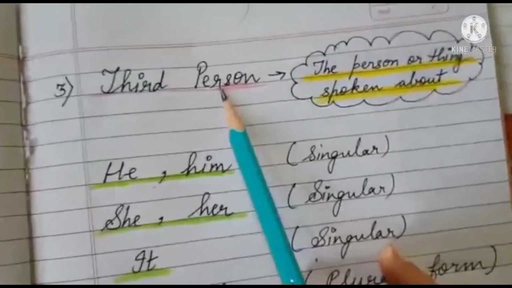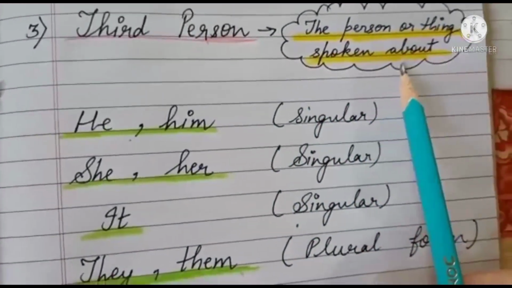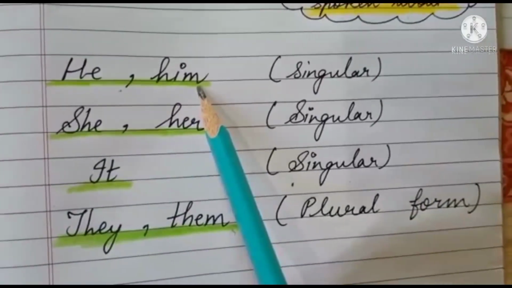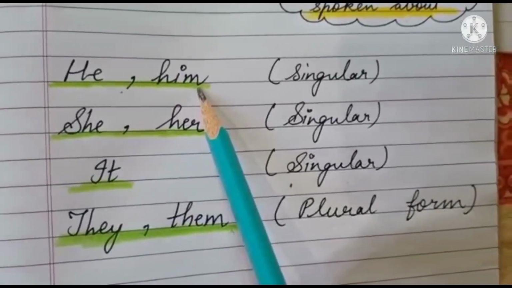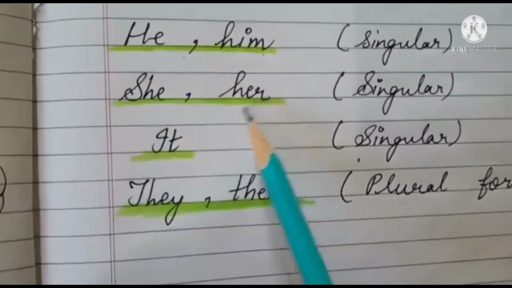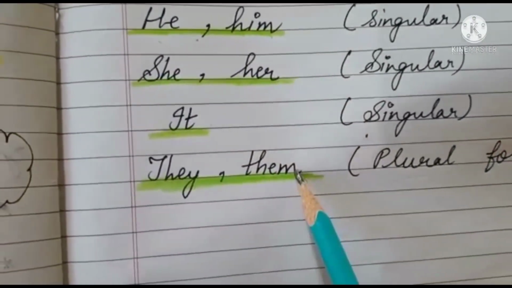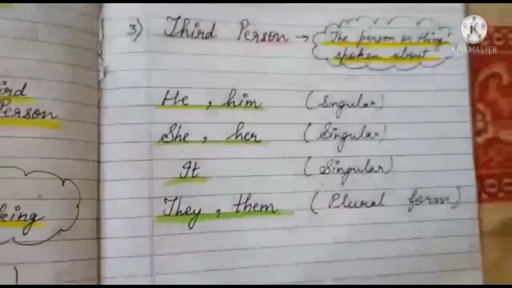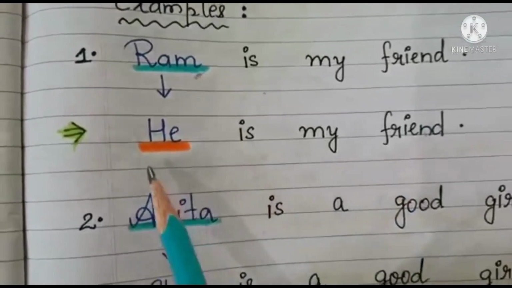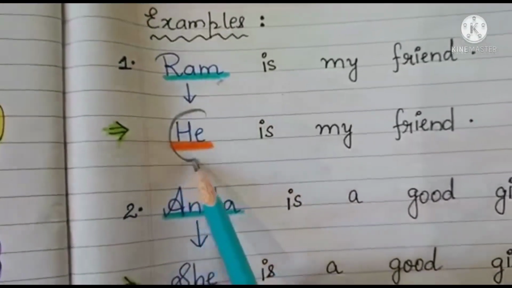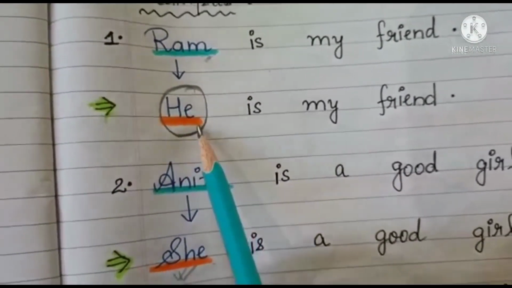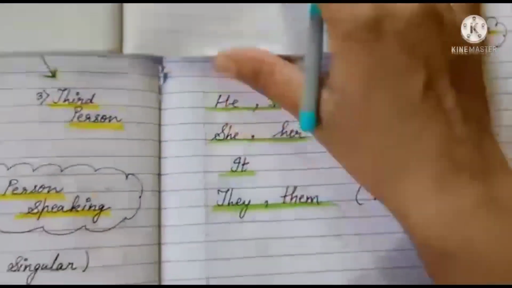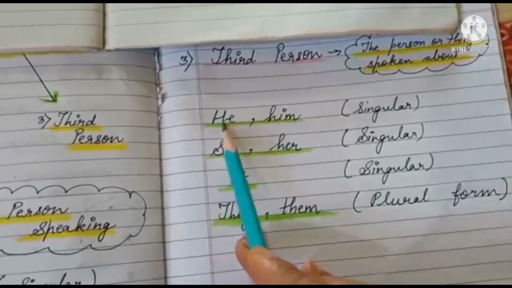And third person pronouns, the person or thing spoken about. And these are the pronouns that we use in third person: he, him, she, her, it, they, them. Suppose I give you an example. Suppose I say, he is my friend. Now here, this word he, which person pronoun is this? Is it first person, second person or third person? Look here in this table, I have taught you just now that he comes in third person.